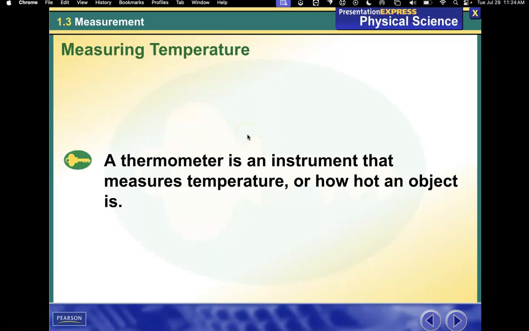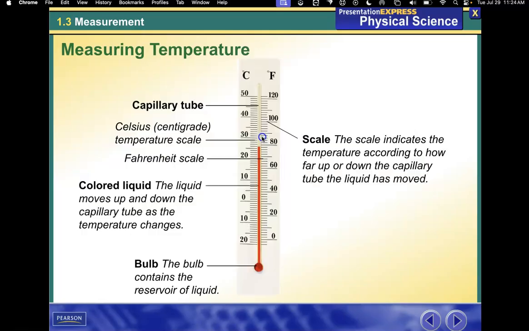Measuring temperature. A thermometer is an instrument that measures temperature, or how hot an object is. So these are the parts of a thermometer. The capillary tube. You have the scales. You have Celsius on this side, Fahrenheit on this side. You've got a liquid in the middle, and it's a liquid that moves up and down as the temperature changes. The bulb contains the extra liquid, the reservoir, and then these lines are the scale.